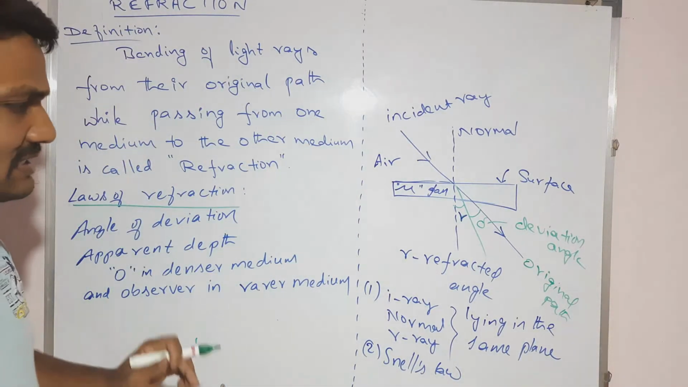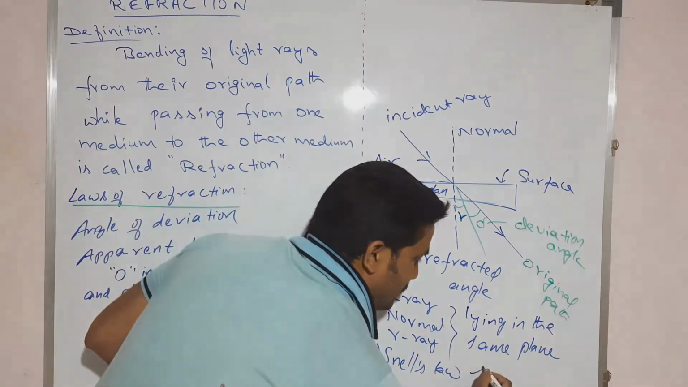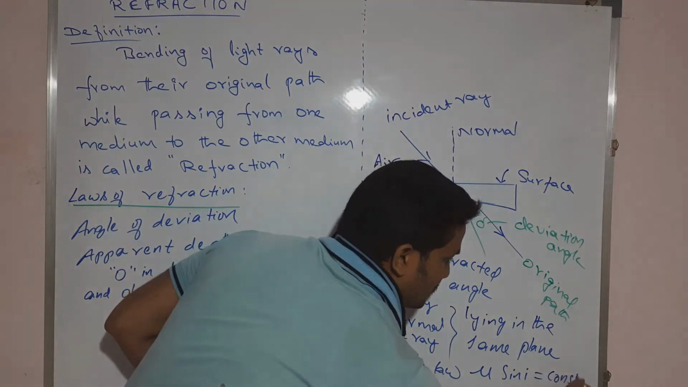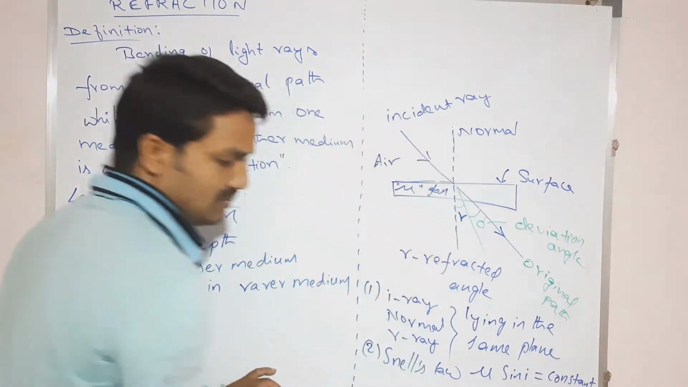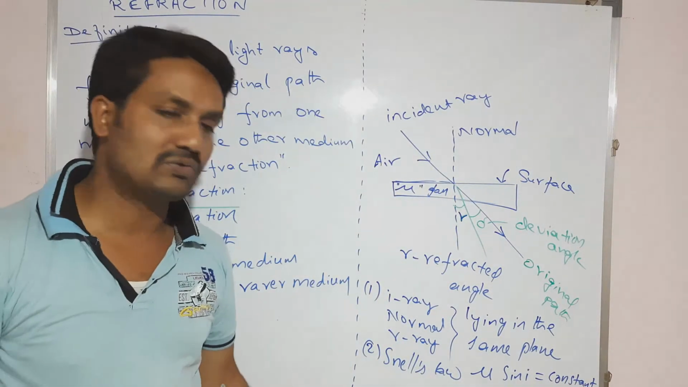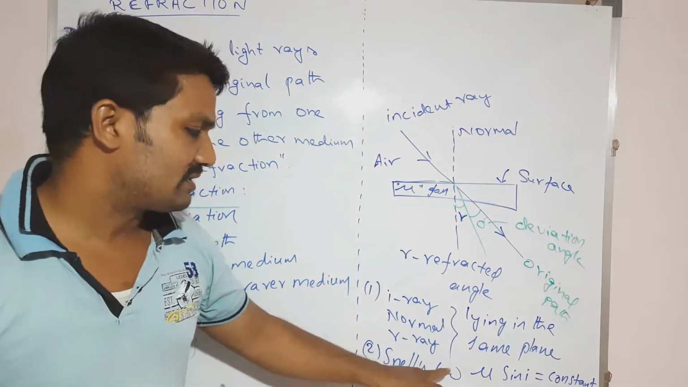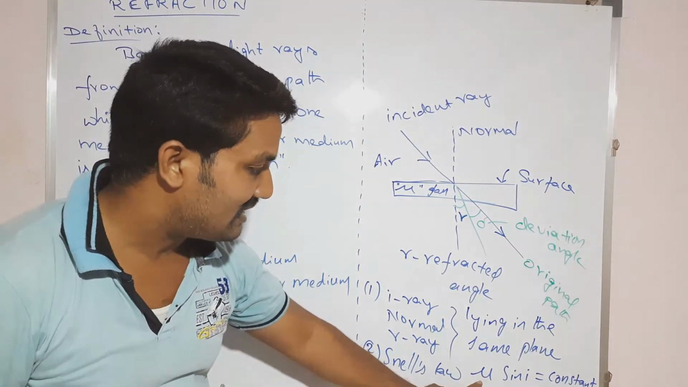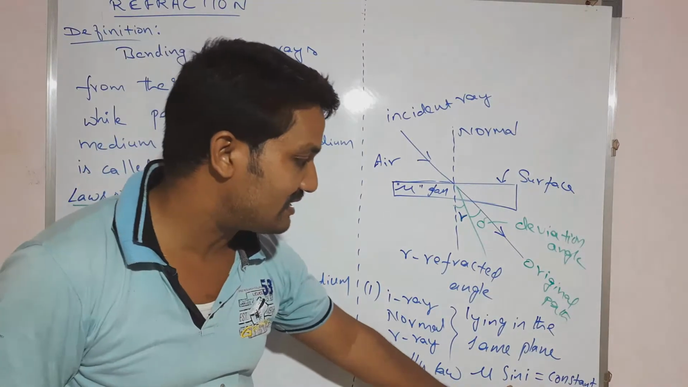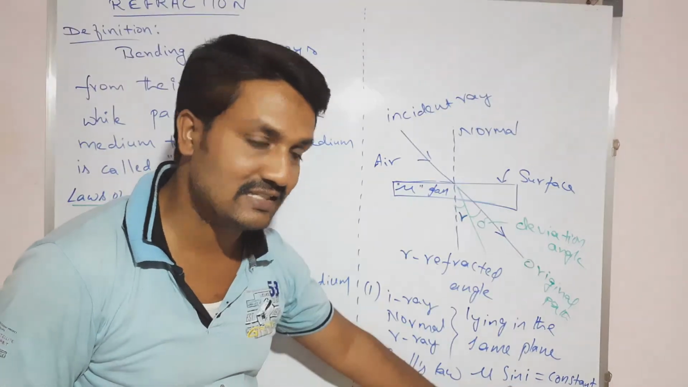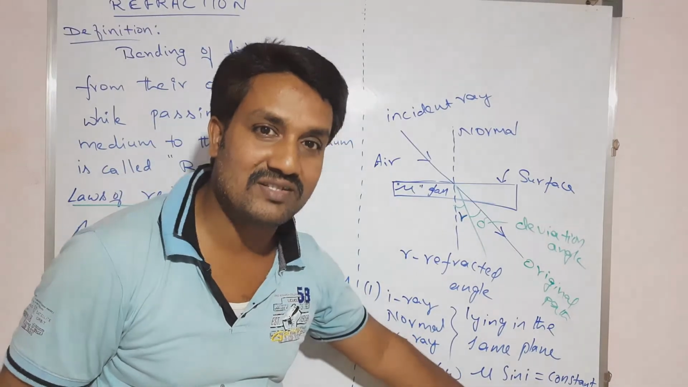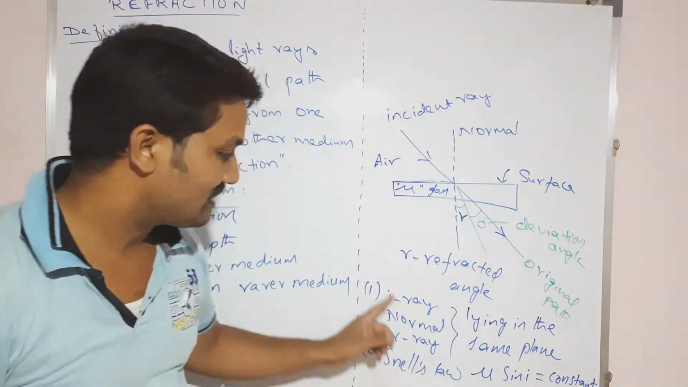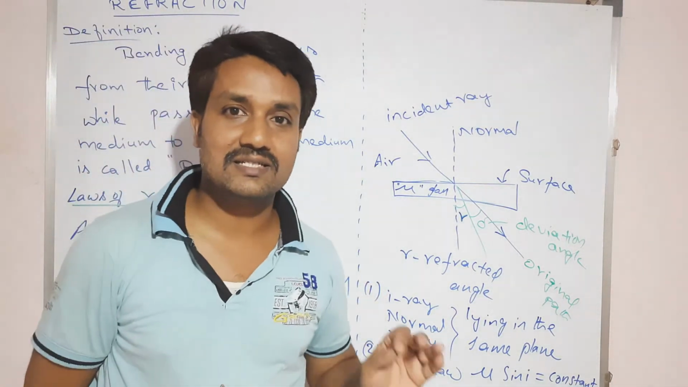Snell's law. Snell's law means what? Mu sine I is constant. Mu sin I is equal to constant. So in any medium, the product of refractive index and sine of the incident angle remains constant. This is called Snell's law. These two are called the Snell's laws.